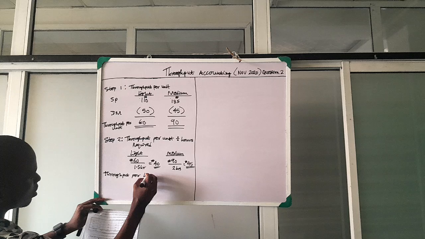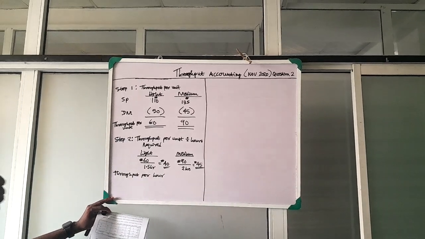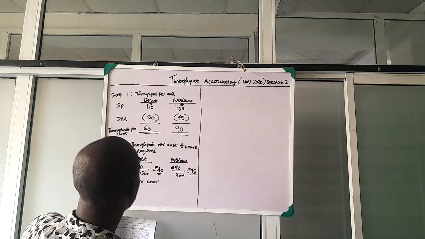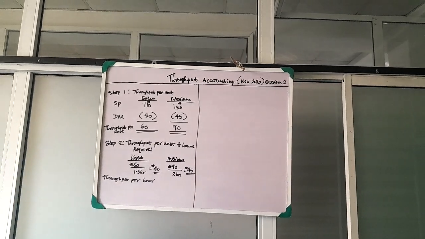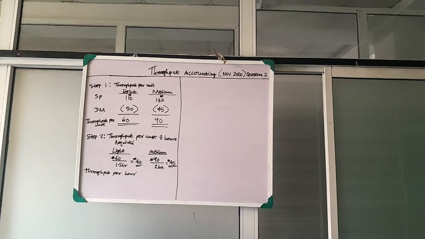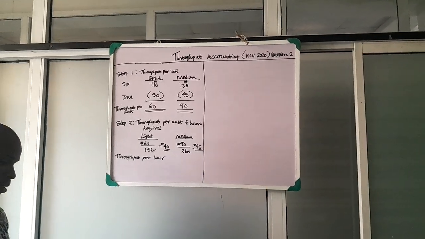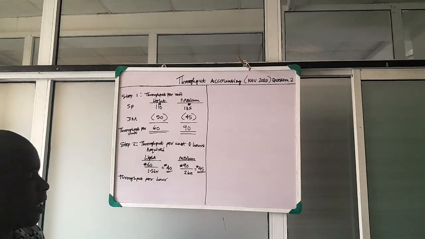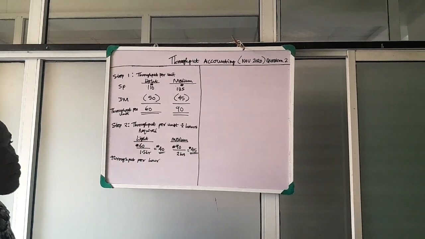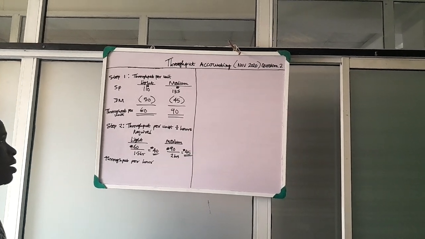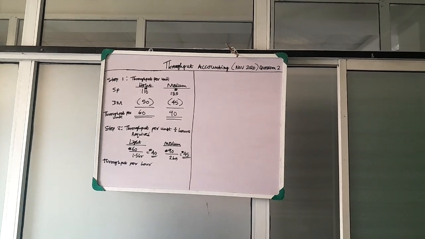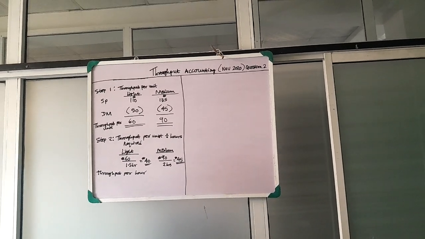Per hour. So the throughput per hour is what we have. Then we are going forward to compute, as I told us before, that they consider other variable costs such as the direct labor and variable overhead as fixed costs. So we'll be adding them to other fixed costs to get our total cost. Then from there we are going to get the requirement of this C, which is what? They say calculate the throughput accounting ratio.